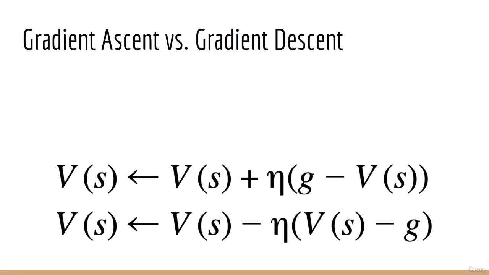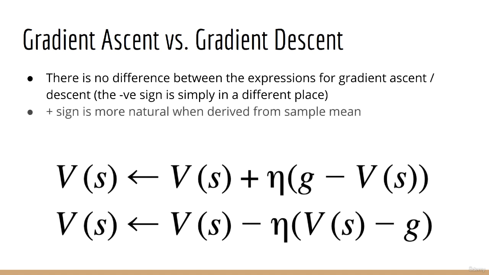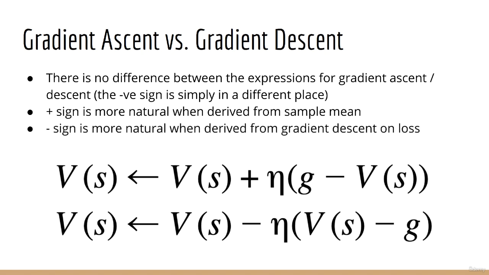As a side note, I want to mention that there is ultimately no difference whether we call what we are doing gradient ascent or gradient descent. Because there's a plus sign here, you might think of it as gradient ascent. The plus sign is natural to use if you derive this expression from the sample mean update. But if you derive this expression from the squared error, you will get a negative sign, and you might think of that as gradient descent. Ultimately, however, this is just basic algebra, and you should confirm to yourself that both expressions are equivalent.